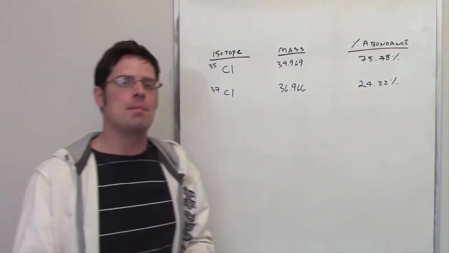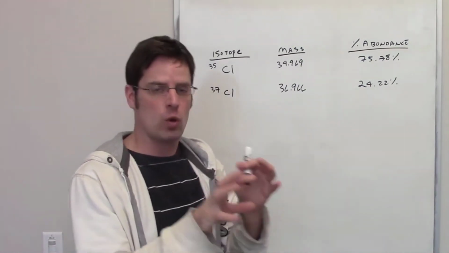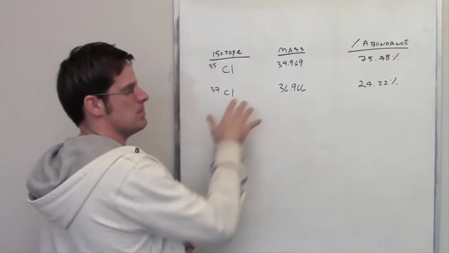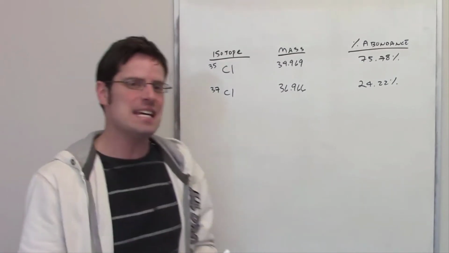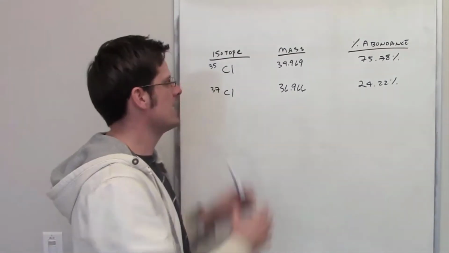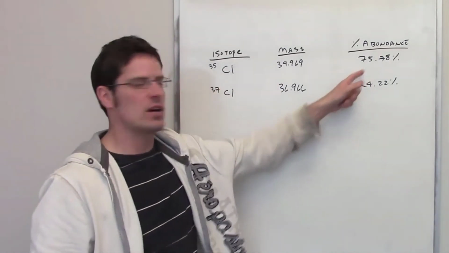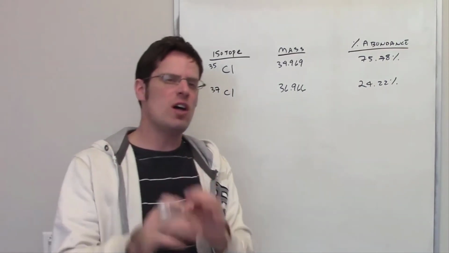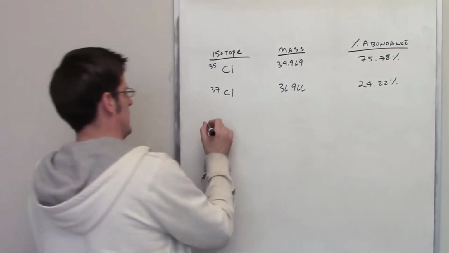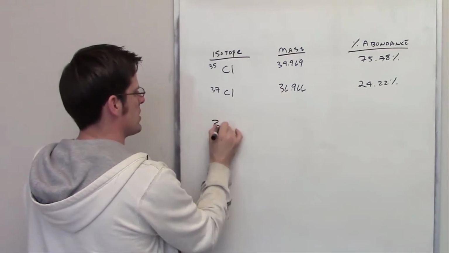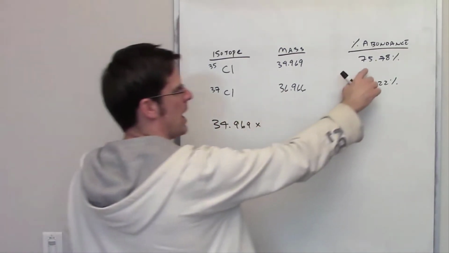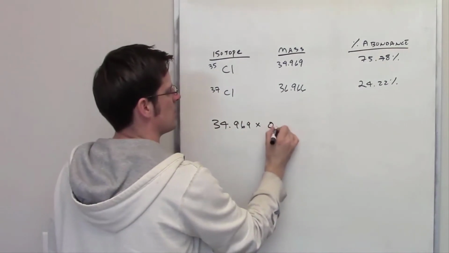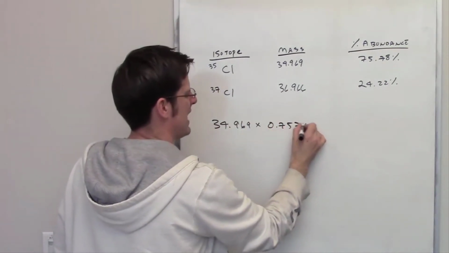Now, if you look up the actual atomic mass of chlorine on the periodic table, that number that you see in the box doesn't correspond to either of these. What it is is a weighted average that combines both of these and incorporates their relative ratios. So to solve this problem, what we're going to do is this. We'll take the mass of our chlorine-35, 34.969, and multiply it by its percent abundance divided by 100, so 0.7578.